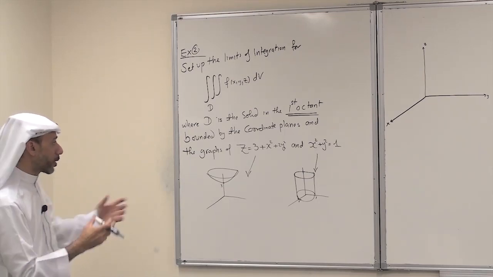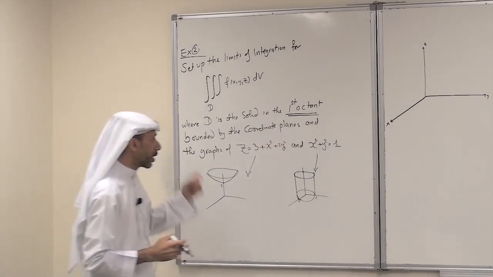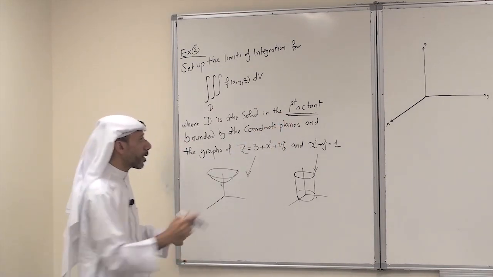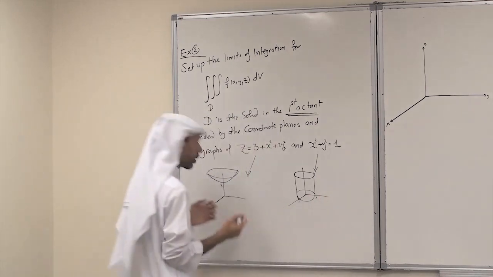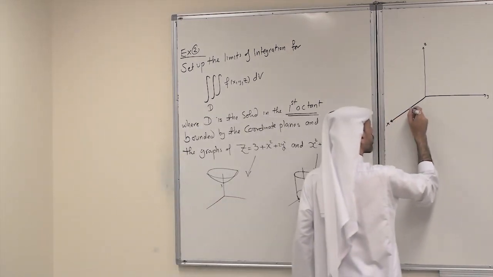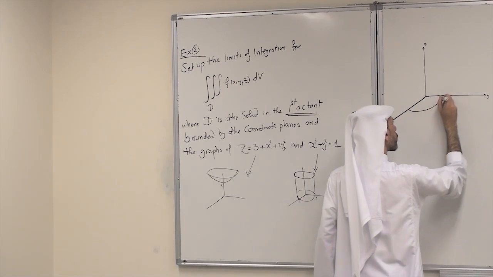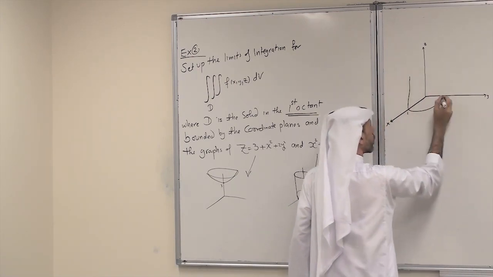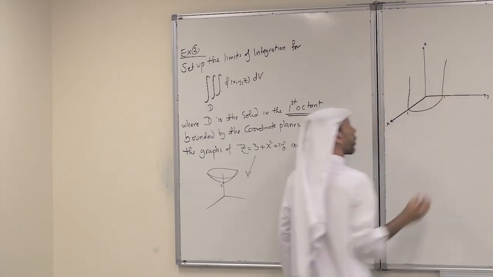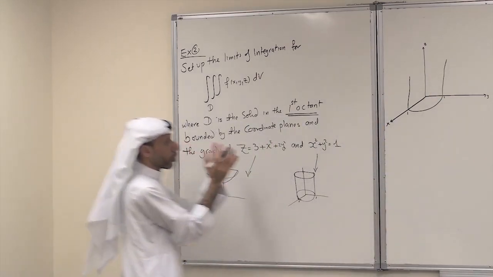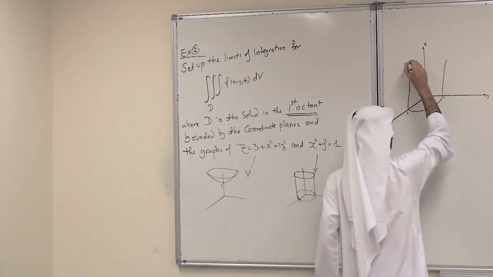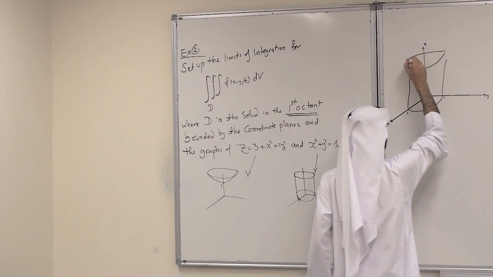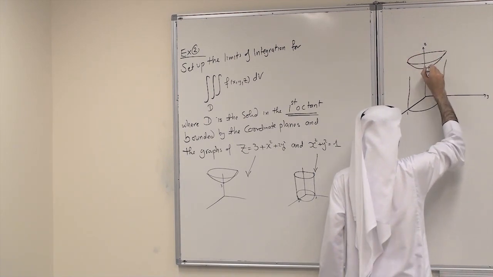Now just combine the graphs in one place, and we need the part in the first octant. So here you have the circle in the xy plane, 1, 1, which becomes the cylinder. And I have this paraboloid, and this is the 3.